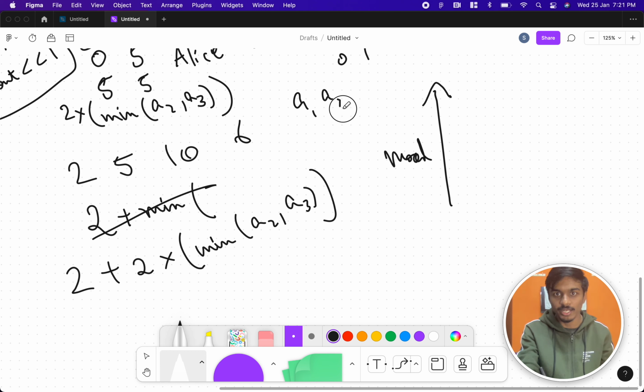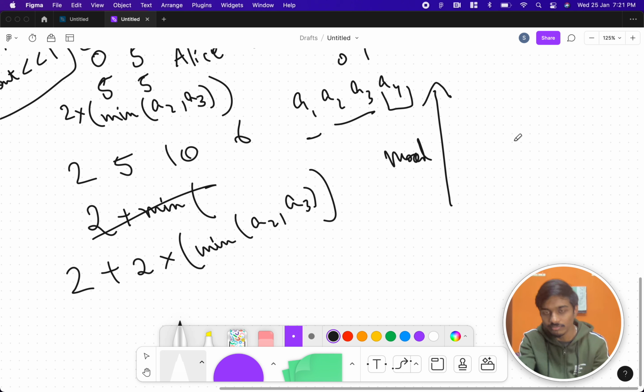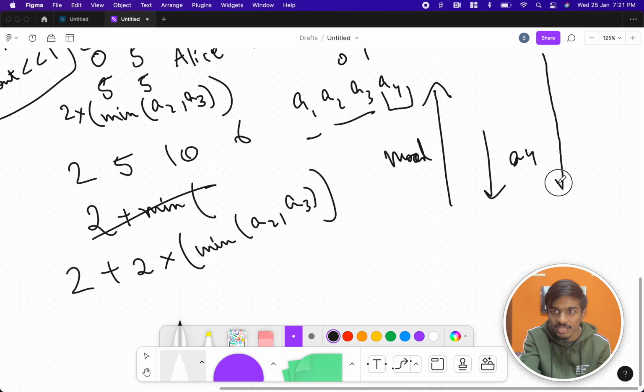Now A1 is there, A2 is there, A3 is there, A4 is there. We processed A1, we processed A2, A3, and now we try to process A4. Now A4 can have two cases, right? A4 is what both of them do not like. It can be lesser than this, or it can be so big. If mood is something like, let's say 10, A4 can be 3 also, or A4 can be 20 also.